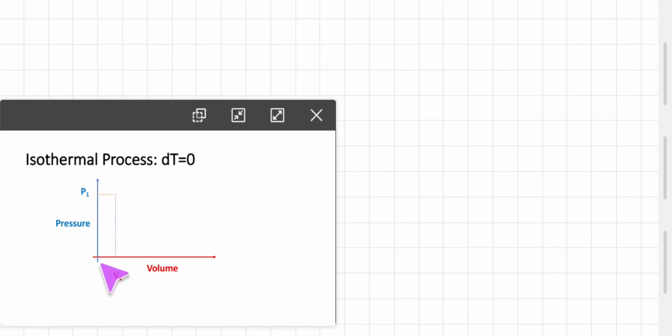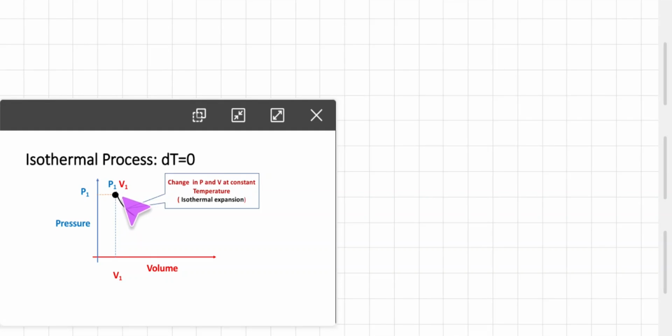So let us consider the plot. Here the initial state is P1, V1.